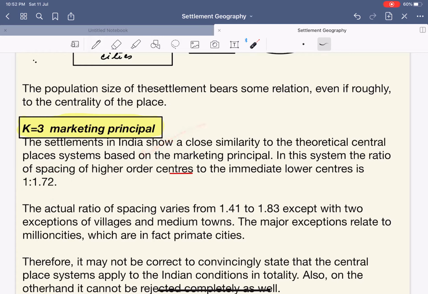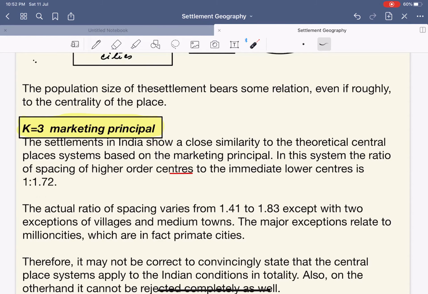What is this? Please understand this. It talks about the spacing. Spacing is nothing but distance. What is the distance between the higher order settlement and the lower order settlement? We can simply write this that as per Christaller's law, the spacing between the higher order center and the intermediate lower order center is